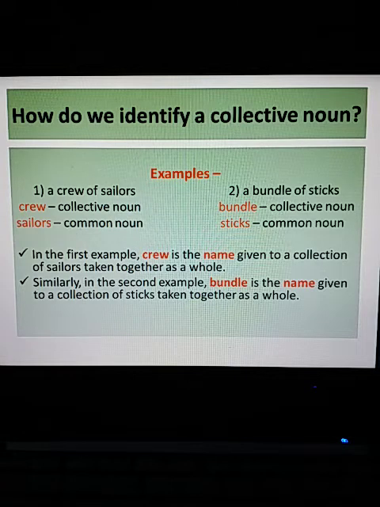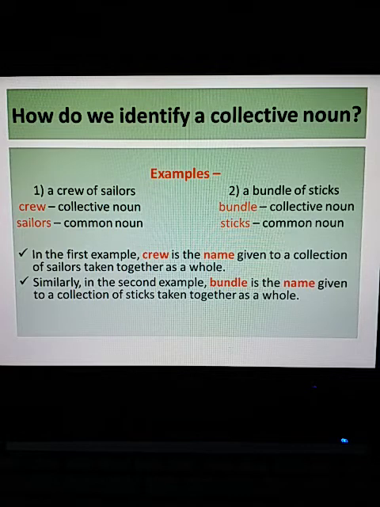Similarly, it is the same case for a bundle of sticks. Bundle is the collective noun because it is the name given to a collection of sticks. So remember, bundle is the collective noun, sticks is the common noun, right? So in the first example, crew is the name given to a collection of sailors taken together as a whole.